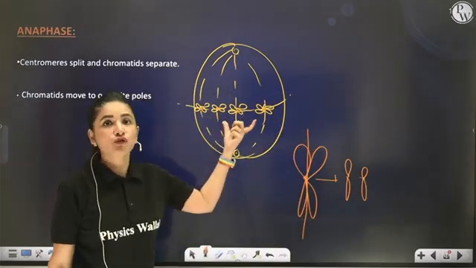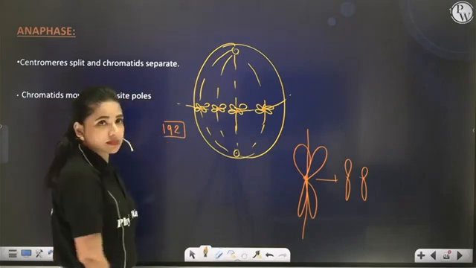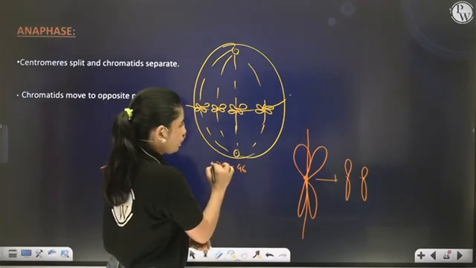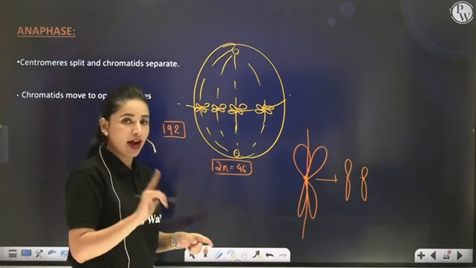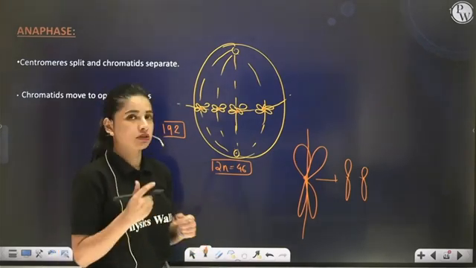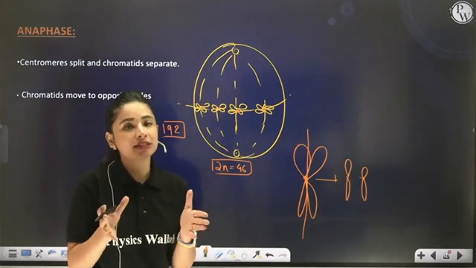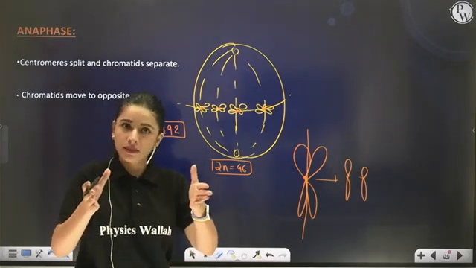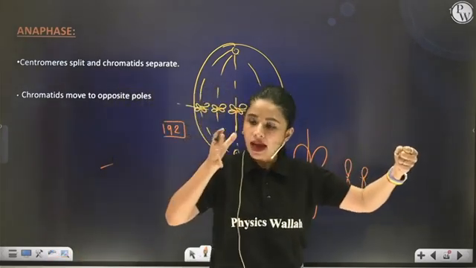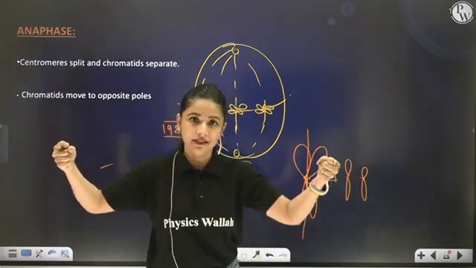Here right now there are 46 chromosomes. That means 92 chromatids are there. Correct? 46 chromosomes were there. It is a diploid cell, 2n equals 46. So if 46 chromosomes are there, how many chromatids? 92, as one chromosome has two sister chromatids. So if splitting takes place, then all the 92 chromatids will get separated from each other. 46 chromatids will be pulled to one side and the remaining 46 chromatids will be pulled to the other side.